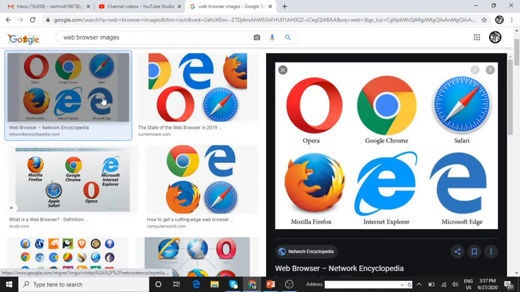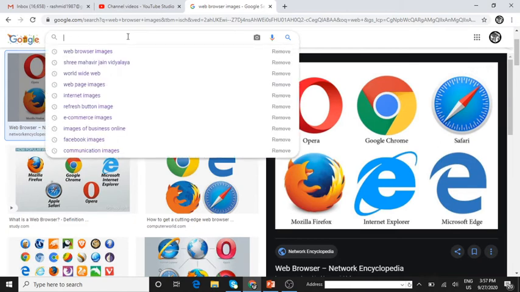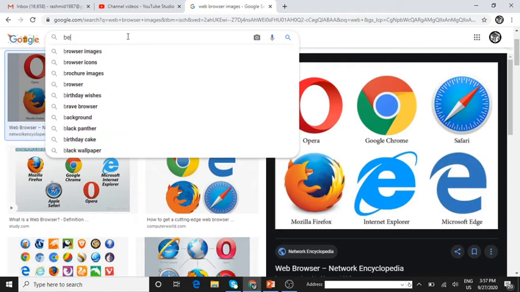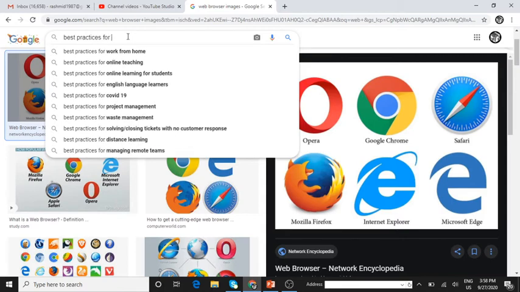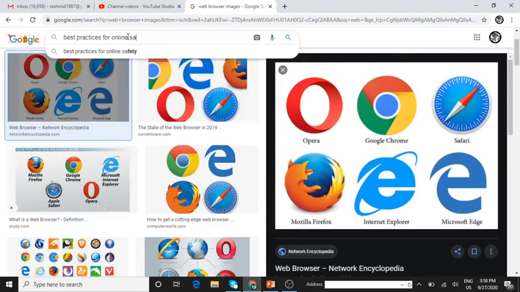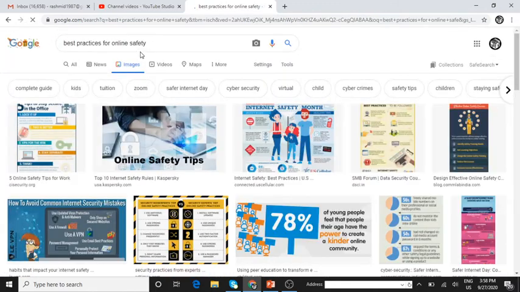Then next one, children, you have to follow some online practices for your safety. Okay, for your safety. We'll see that. Best practices for online safety. Best practices for online safety. So what are the best practices? We'll be seeing them.